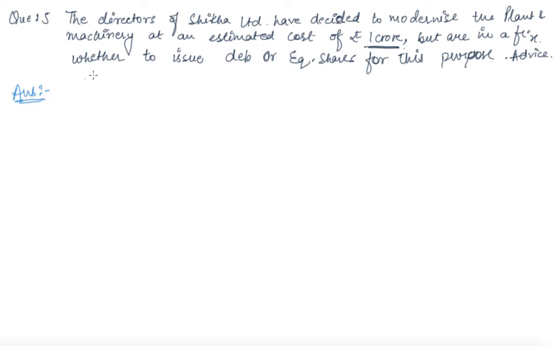See, as you are confused between debentures and equity shares, you are required to write down the merits and demerits of both on the basis of suitability.